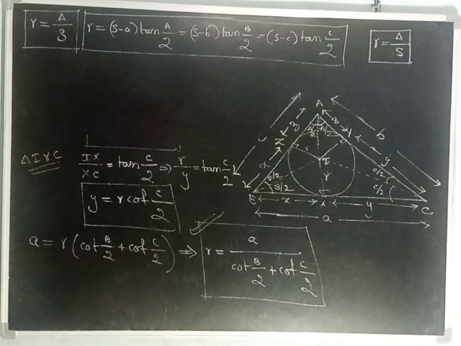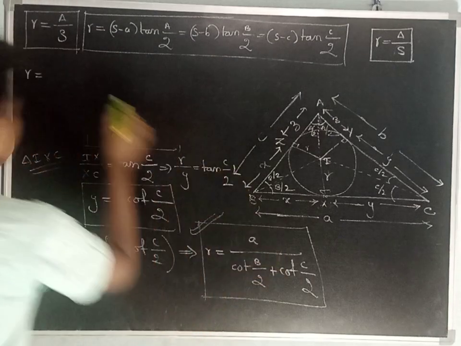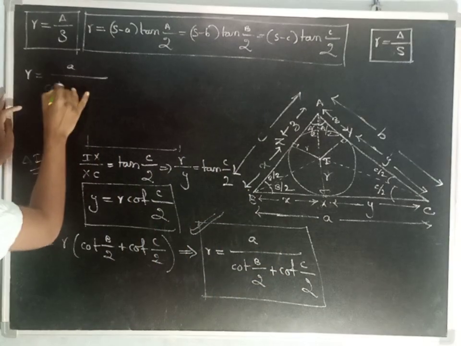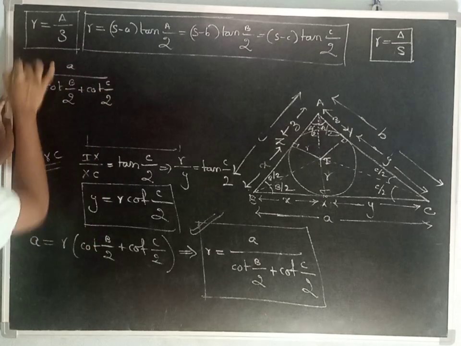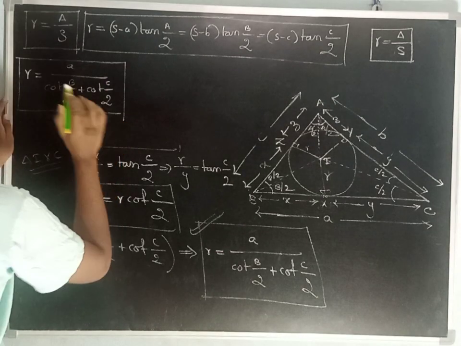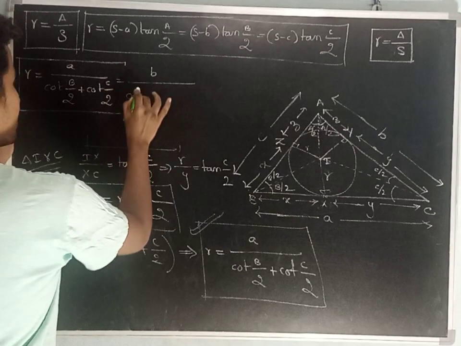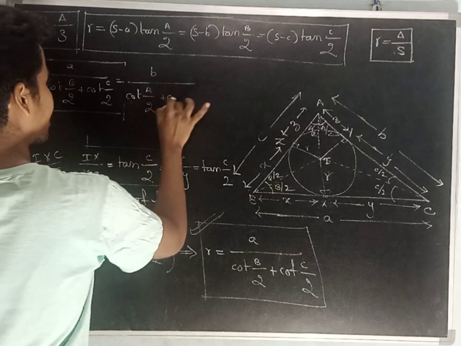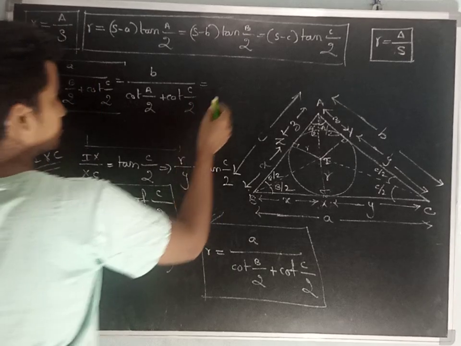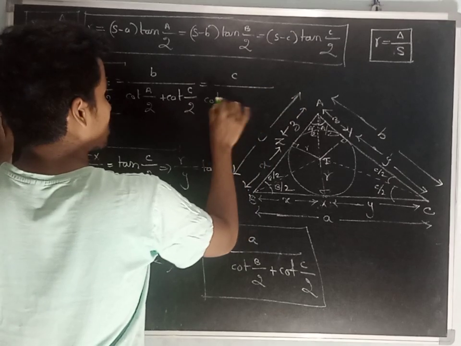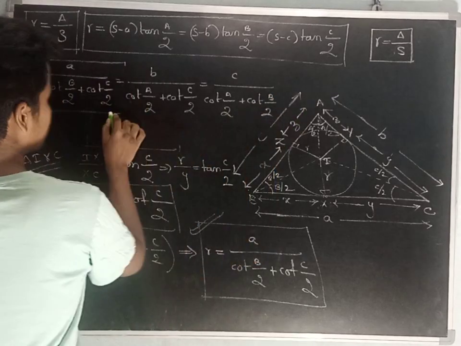Okay. Now, the radius of incircle in this form, a by cot B by 2 plus cot C by 2, is equal to b by cot A by 2 plus cot C by 2, is equal to c by cot A by 2 plus cot B by 2.